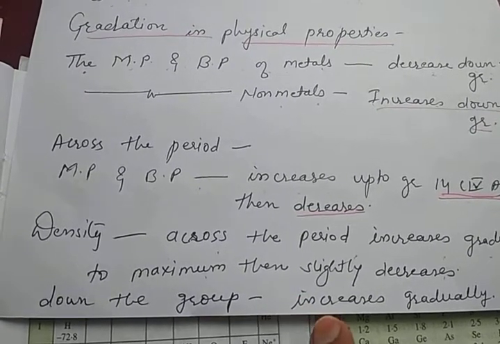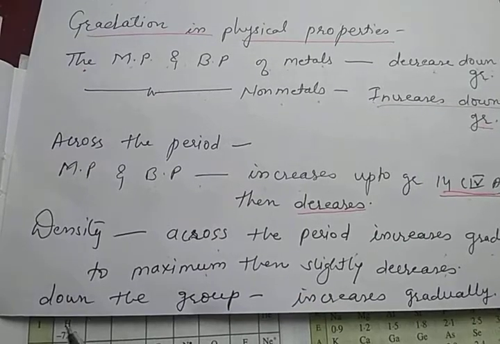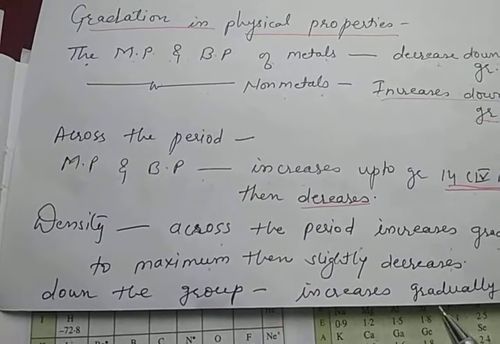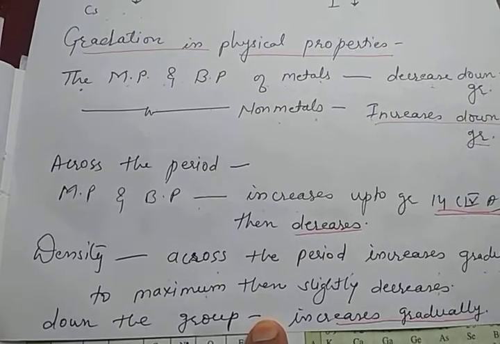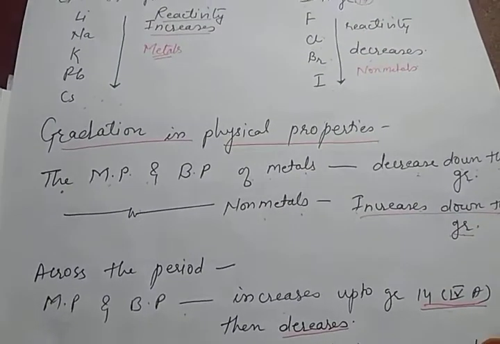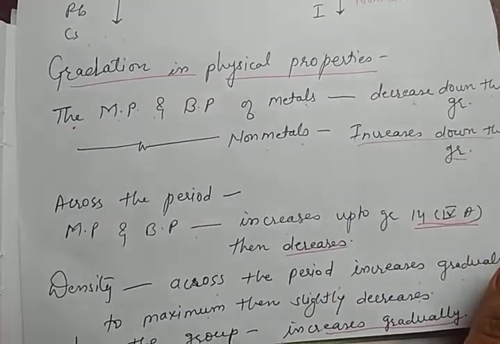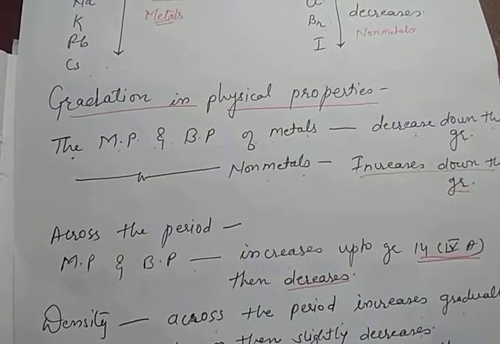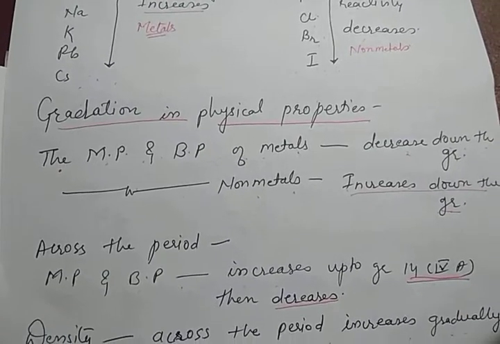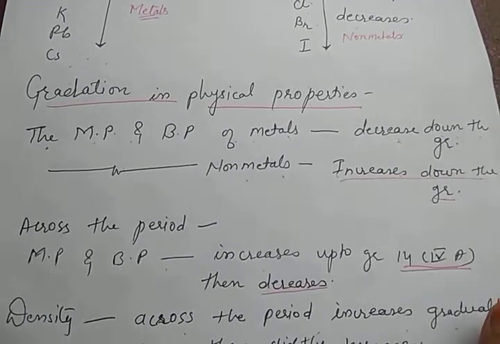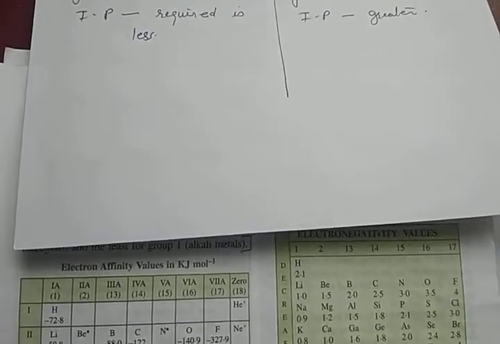That's why their density slightly decreases. And down the group, it increases gradually, because when we move down the group, the atomic mass goes on increasing, and mass is directly proportional to the density. So the density goes on increasing down the group.